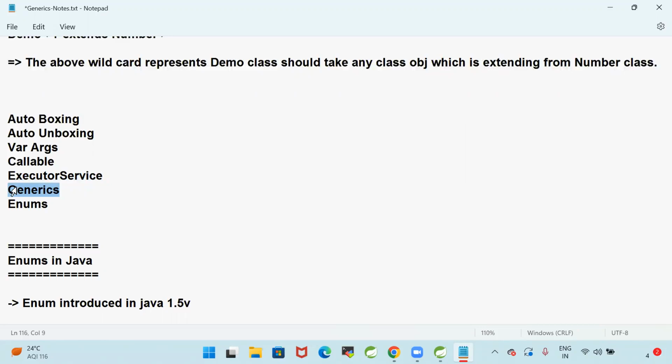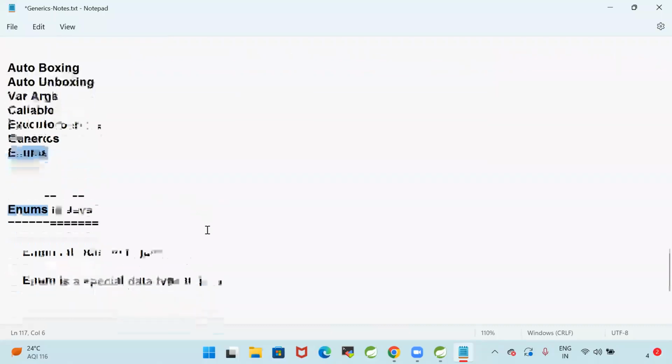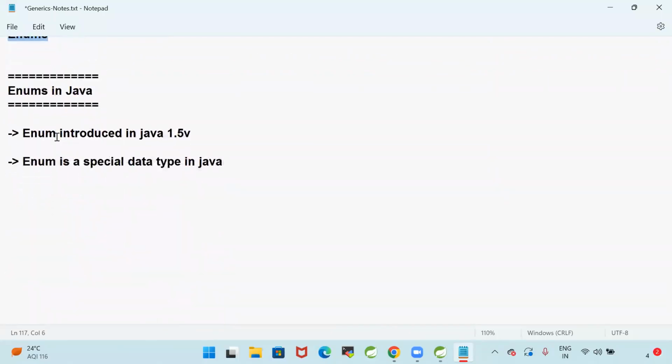Generics are used to develop classes which are independent of the data type, and by using generics we can define type safety. Now we are going to talk about enums. What are enums? Enum was introduced in Java 1.5.